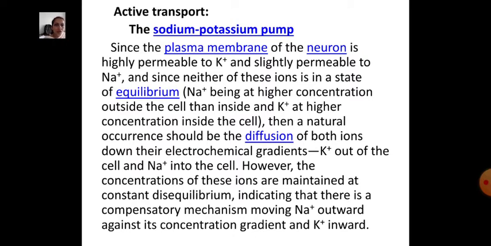Then a neutral occurrence should be the diffusion of both ions down their electrochemical gradients, potassium out of the cell and sodium into the cell. However, the concentrations of these ions are maintained at a constant disequilibrium, indicating that there is a compensatory mechanism moving sodium outward against its concentration gradient and potassium inward.